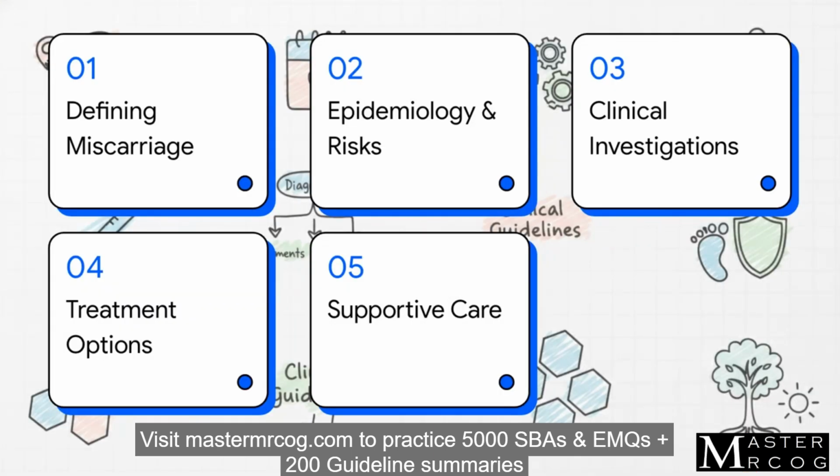We'll be looking at defining recurrent miscarriage, epidemiology and risk factors, recommended clinical investigations, evidence-based treatment options, and finally, supportive care in practice. Let's get right to it.